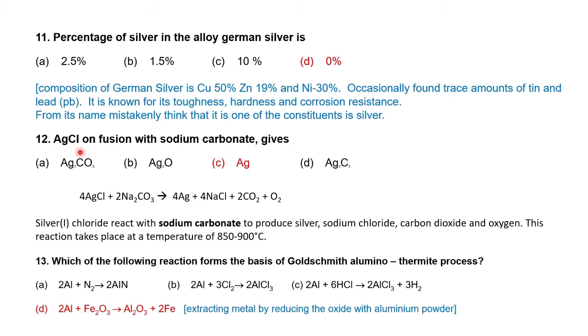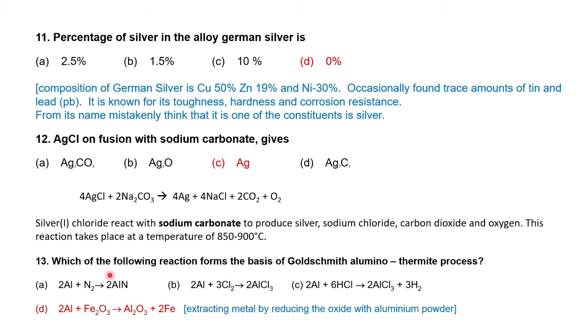Then silver chloride on fusion with sodium carbonate gives silver, sodium chloride, carbon dioxide and oxygen. So we get silver as a product on fusion with sodium carbonate.